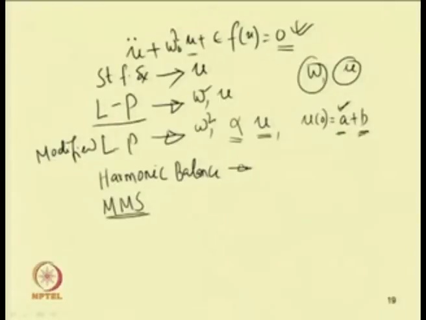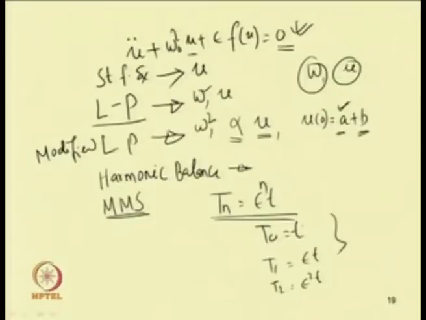in which we have taken this time T n equal to epsilon to the power n t. Here we have taken different time scales, that is, T 0, which becomes t, and higher order times, that is T 1 equal to epsilon t, T 2 equal to epsilon square t, and in this way, by taking different time scales, we have solved the governing equation of motion.